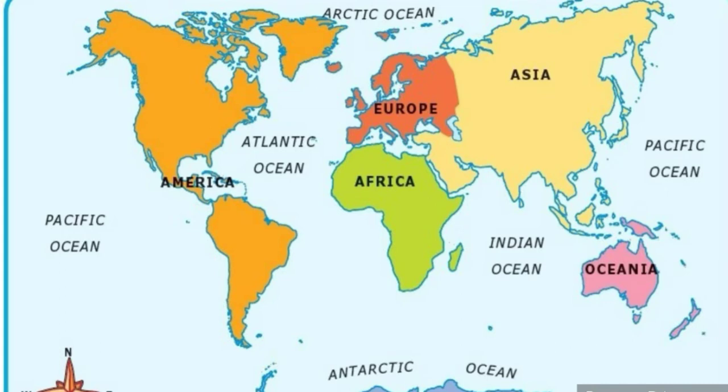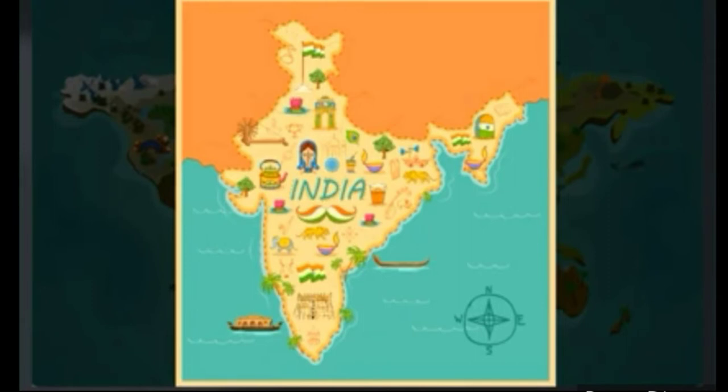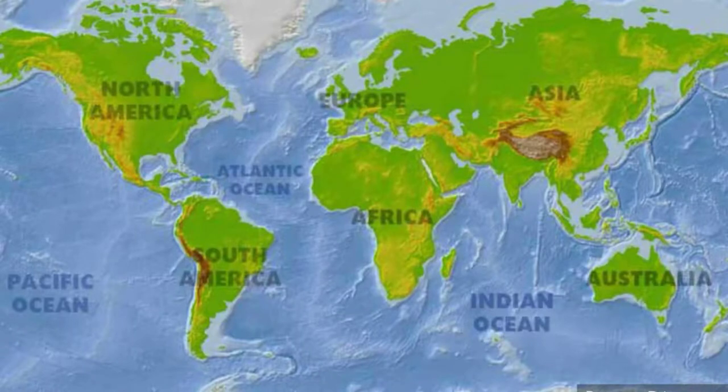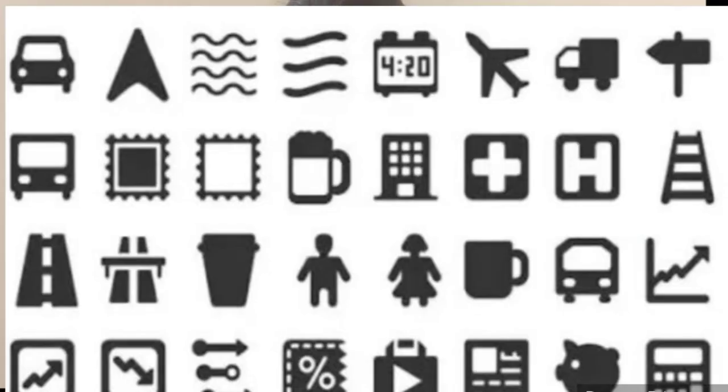Second type of map, physical maps, which show different physical features such as mountains, rivers, plains, plateaus and other features. Third type of map is thematic maps, which show details of a certain theme such as rainfall, forest, soil, weather, roads and crop distribution. We use a variety of symbols or signs on a map. These are called the conventional signs or symbols.